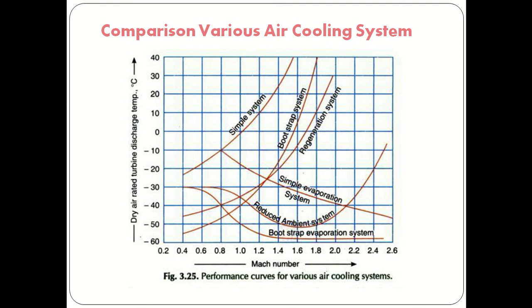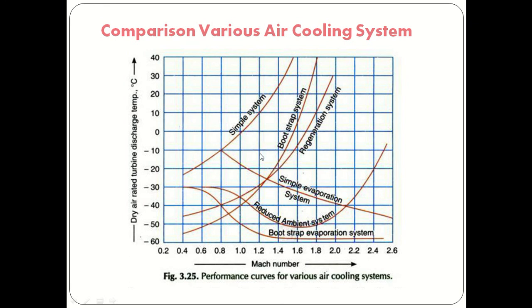heat exchanger. In such cases, a suitable evaporant is used with the ram air so that the cabin temperature does not rise. So that means if the speed of the aircraft increases, the temperature increases. In that case, the simple system, bootstrap system, and regenerative system are not useful. We require the simple evaporative or reduced ambient system or the bootstrap evaporative cooling system, because the ram air is not efficient.